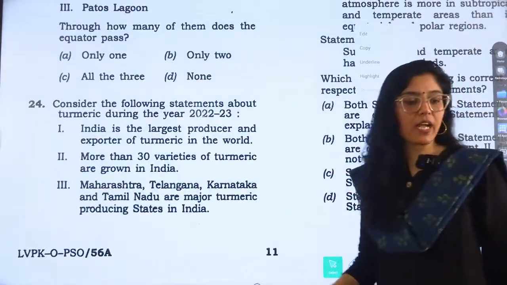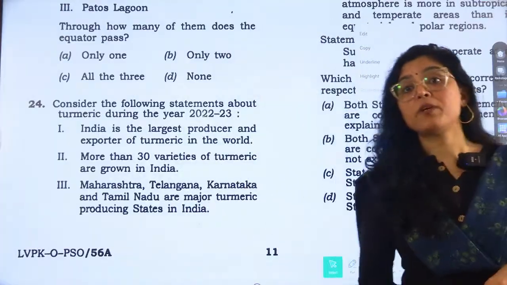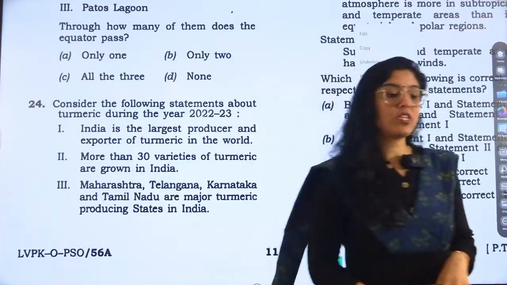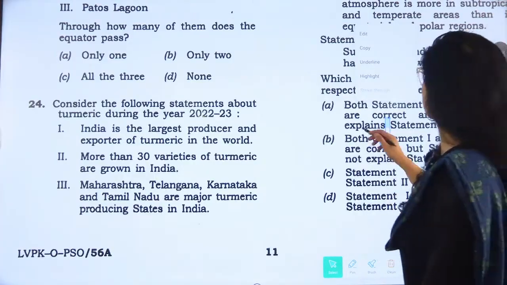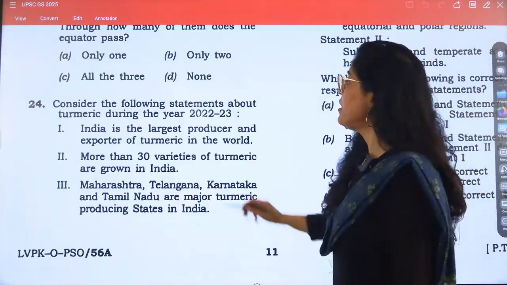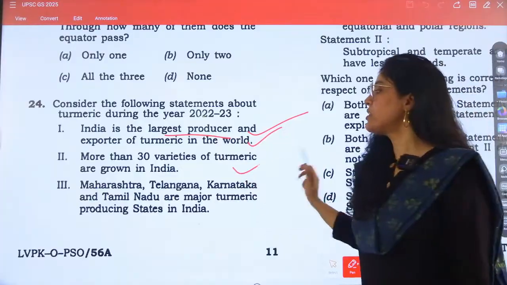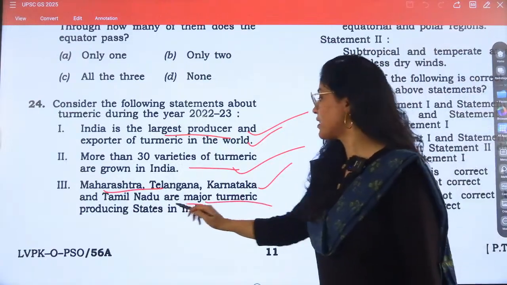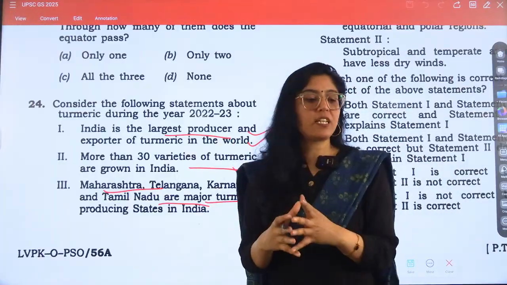Now, coming to question number 24, related to turmeric. This is again current affairs, because the turmeric board was in news in January, and this data is related to 2022-23. India is the largest producer and exporter of turmeric in the world. Yes, this is correct. More than 30 varieties of turmeric are grown in India. This is also correct. And Maharashtra, Telangana, Karnataka, Tamil Nadu are major turmeric producing states in India. This is also correct. All three statements are correct.